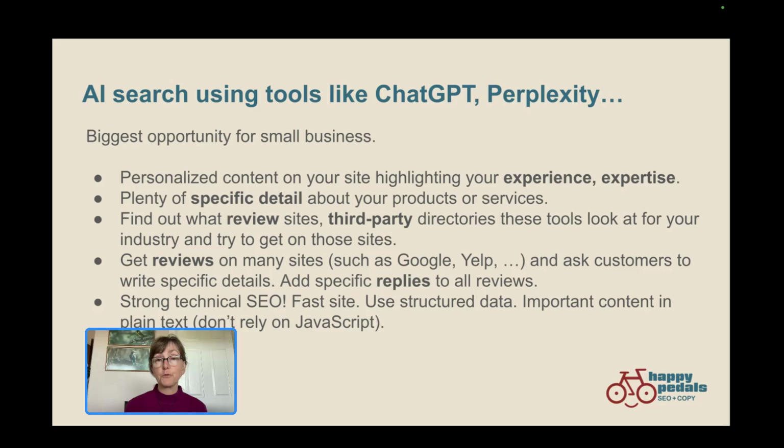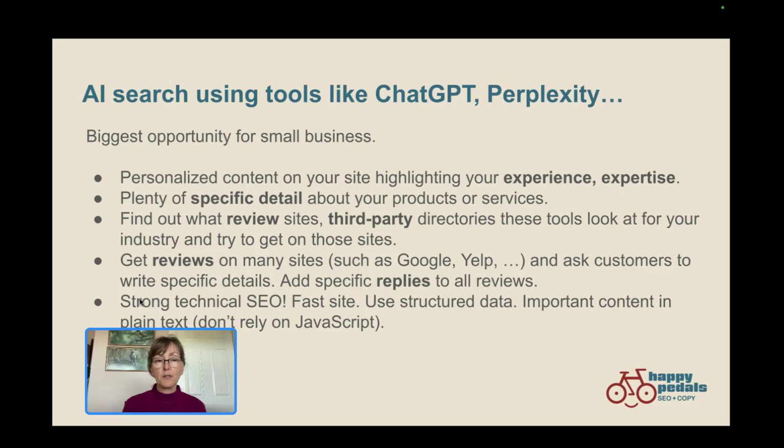When you ask people to write reviews for you, if you can get them to add specific details, that's gold. If you can tell them exactly what service they had and what they liked about it, or when you add replies to your reviews, you can put specific detail in there. You can say something like, we were very happy to replace your hot water tank on the weekend. Really give some detail, because AI tools are going to go and read all of those comments and replies to get a better sense of what you offer.